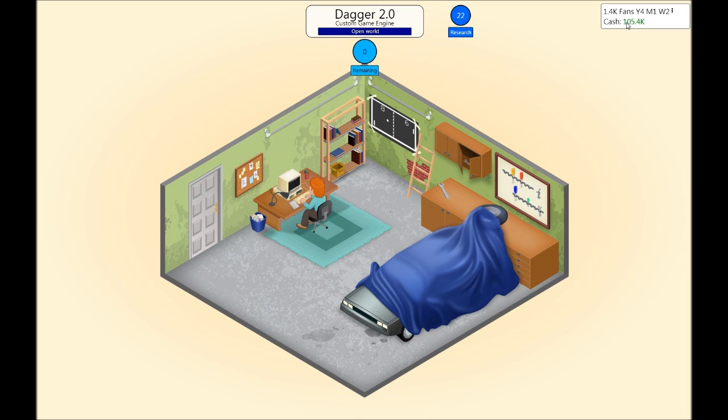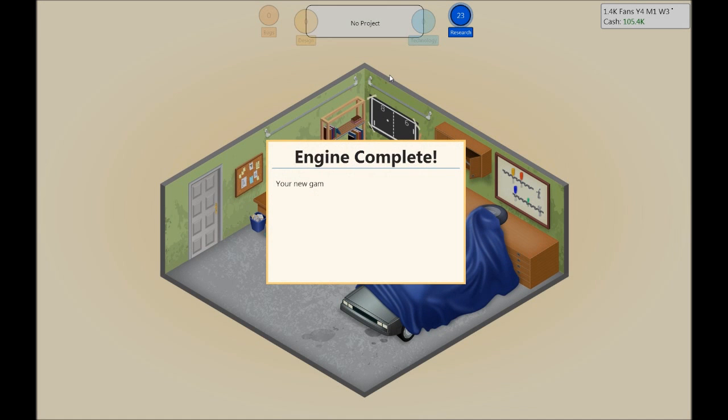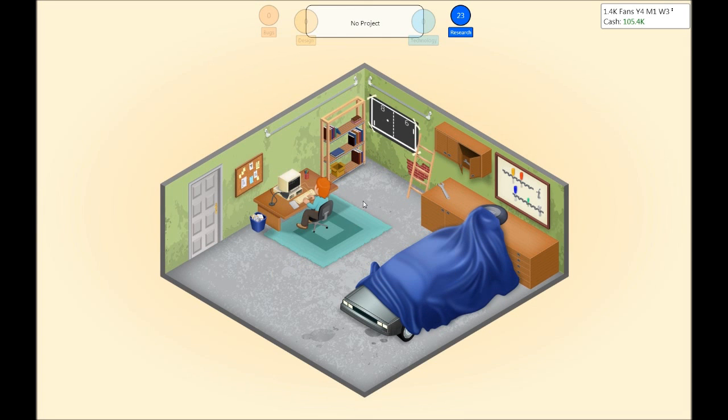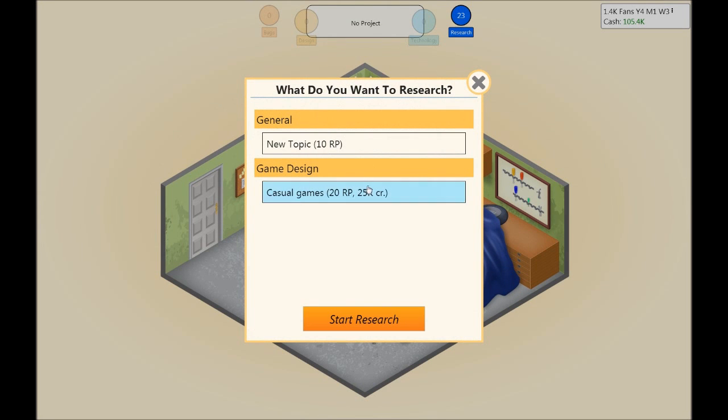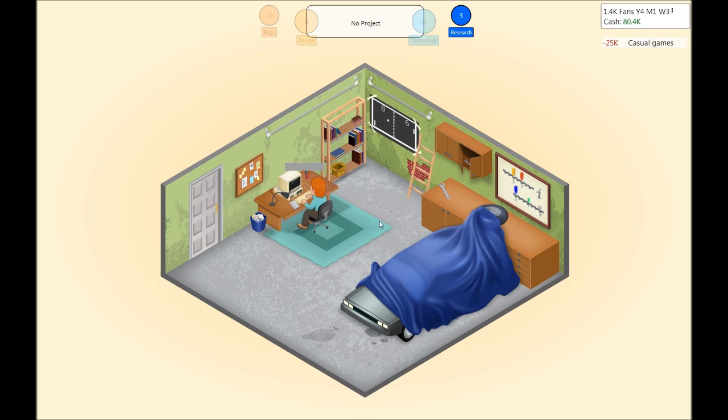And we have a little bit of cash. The engine is done. Shall we do, let's do research of this, then I definitely have to stop.